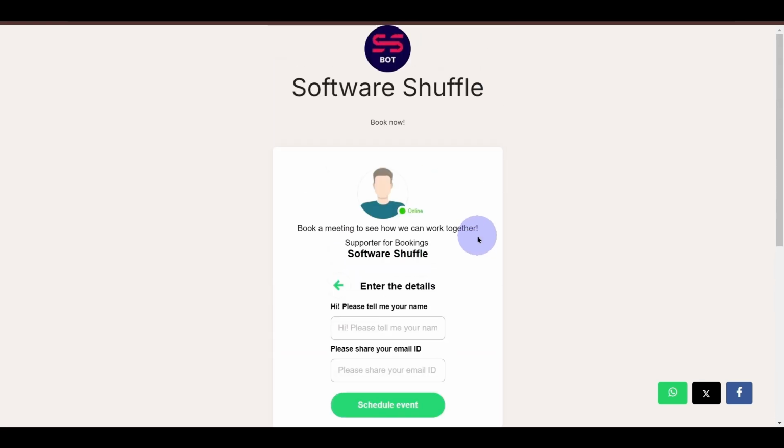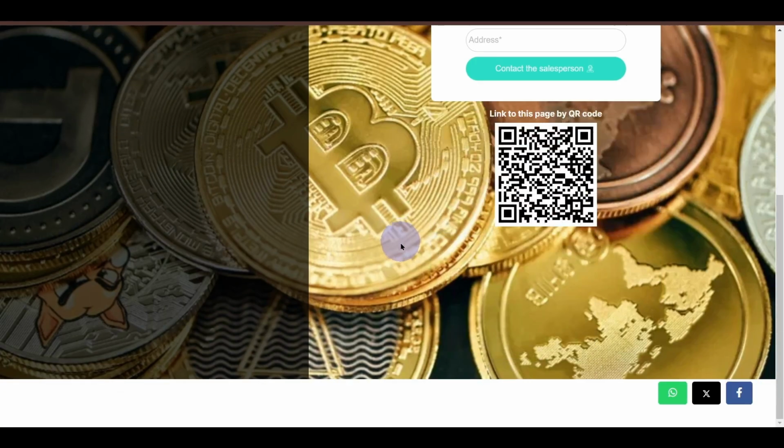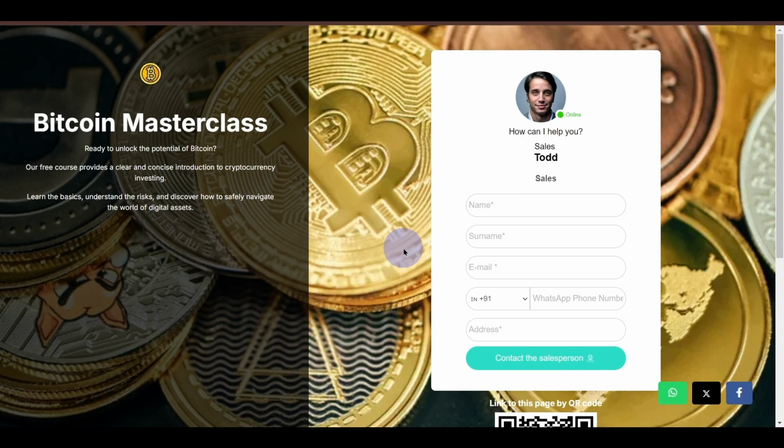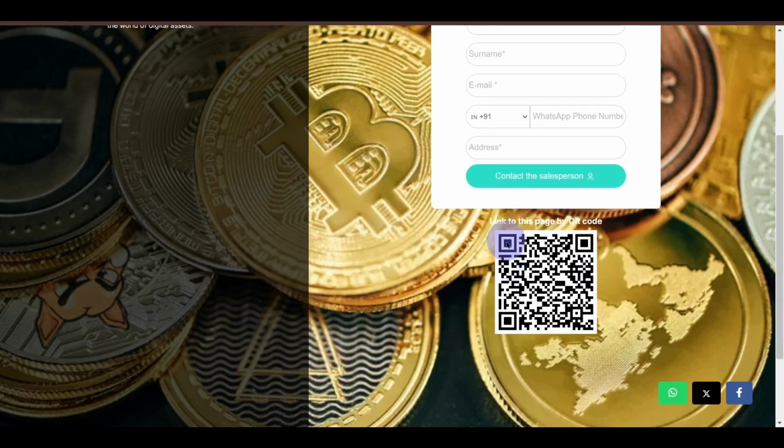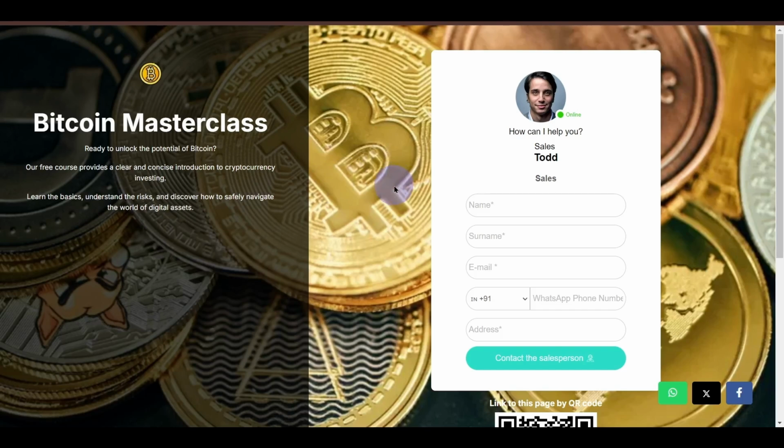It'll help you collect leads, schedule your meetings, and eventually close clients, okay? There are forms like this. You can also create forms like this. If you're selling a course or things of that nature, maybe a webinar, you can create really beautiful looking lead capture forms, lead magnets like this.